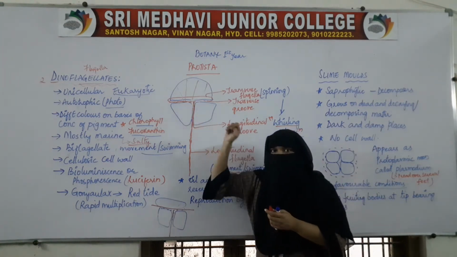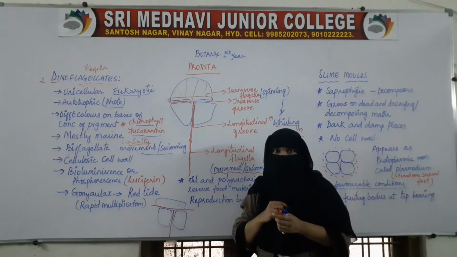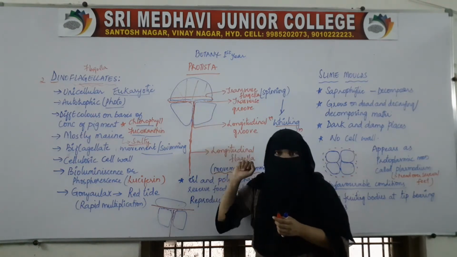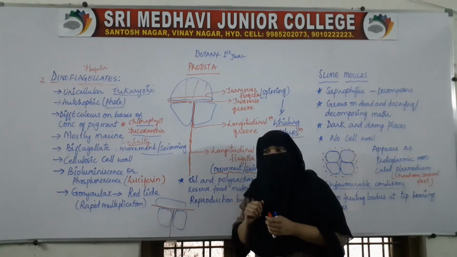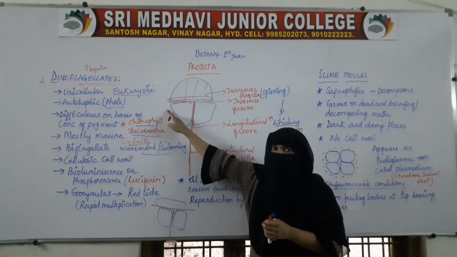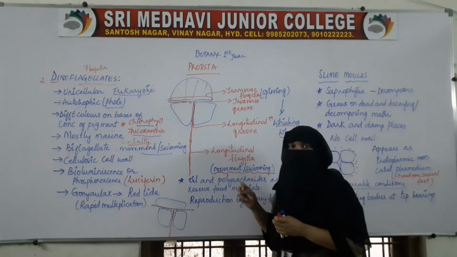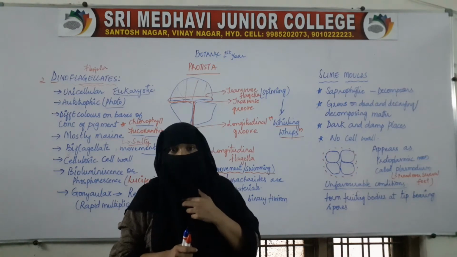When this transverse flagella, which is in the transverse groove, moves, it creates spin, and because of that the cell will show spinning movement. Because of the presence of the spinning movement, these dinoflagellates are also called whirling whips.